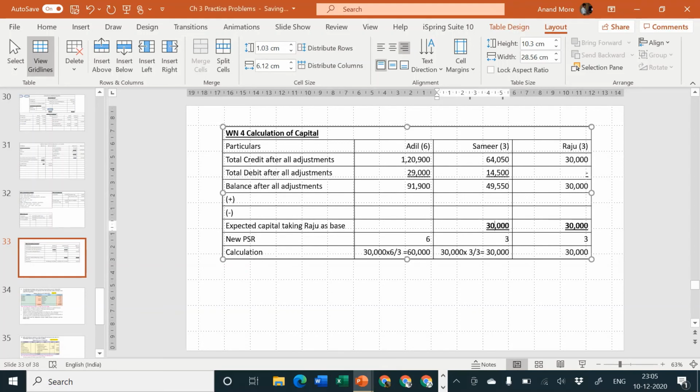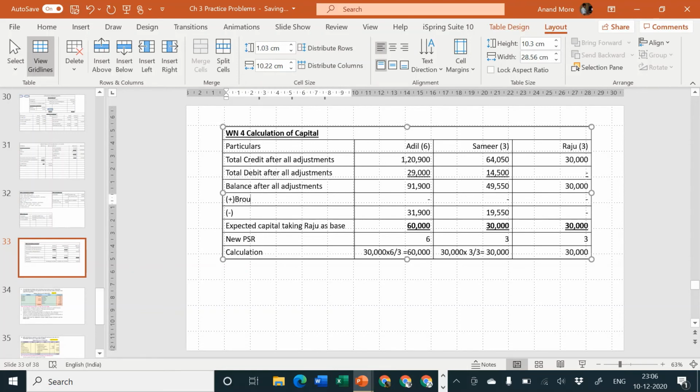So I can specify my expected capital is how much? 30,000. And my expected capital is how much? 60,000. Look at the capital of Mr. Adil. His capital is 91,900, but his capital is expected to be 60,000. So that means we can specify 31,900 he can withdraw. Samir's capital is 49,550, but expected capital is 30,000. That means he can withdraw 19,550. Raju cannot withdraw anything. Samir will not bring in anything. Adil will not bring in anything.